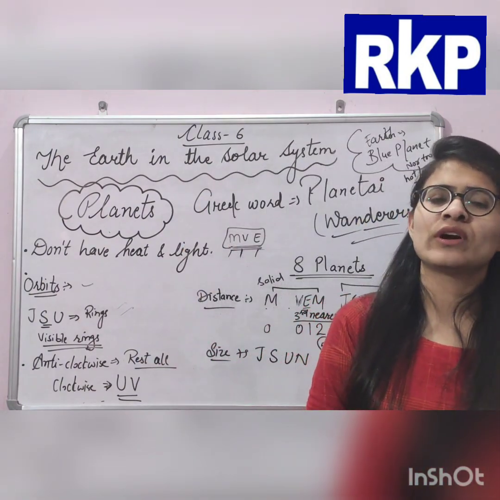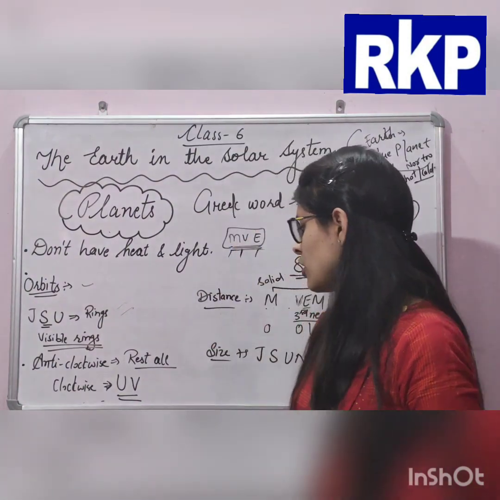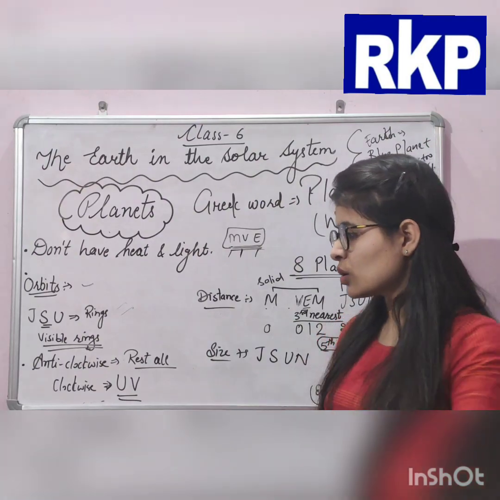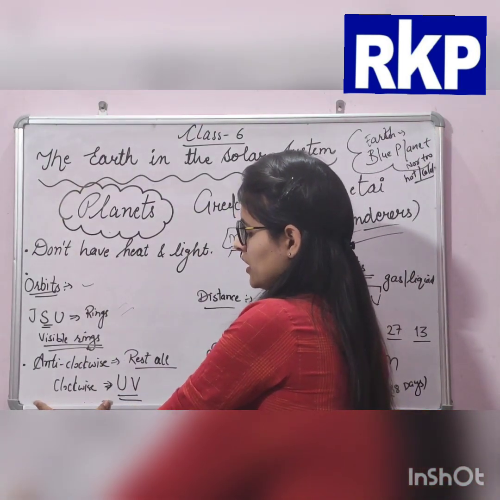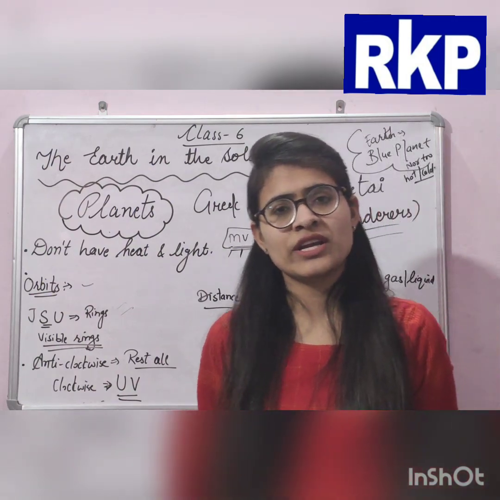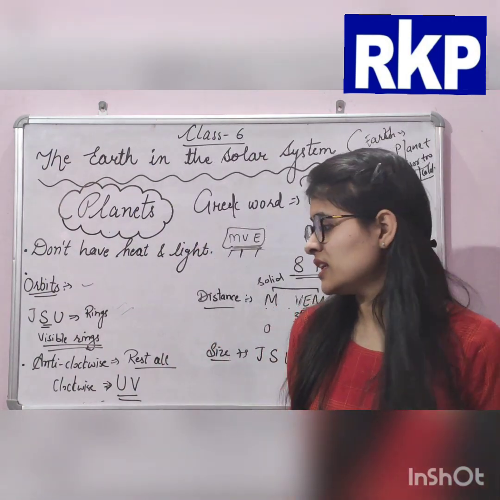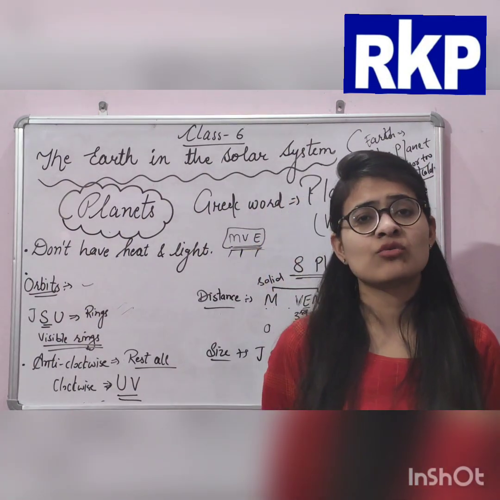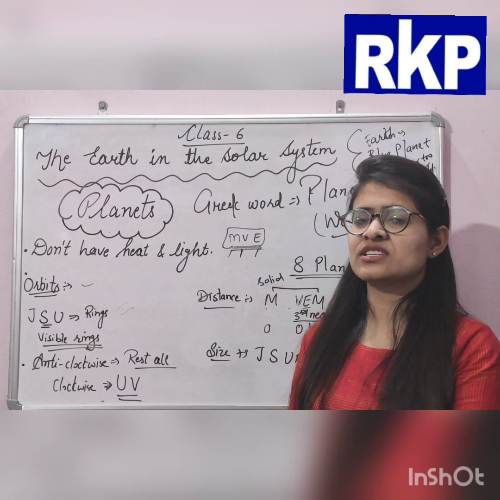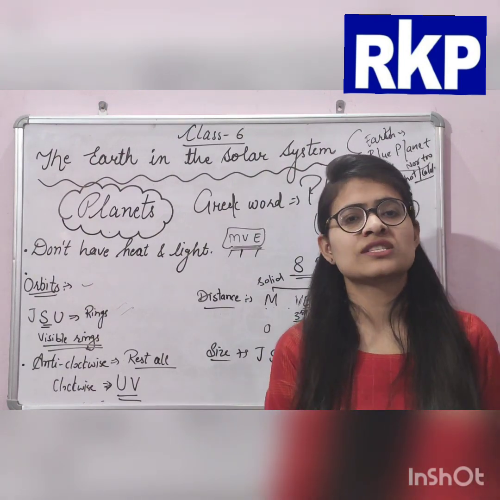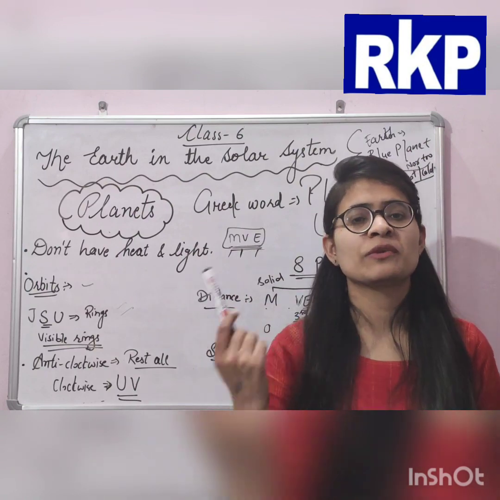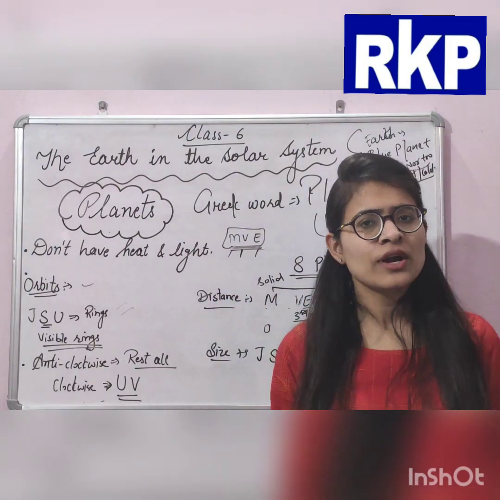Okay, so anti-clockwise direction is followed by, so we'll discuss about clockwise. Clockwise is followed by UV. UV means Uranus and Venus. Uranus and Venus. Yes, they revolve around the Sun in clockwise, and rest of the planets, rest of the 6 planets, they will revolve around the Sun in anti-clockwise, means जिस भी direction में clock चलती है, opposite to that.